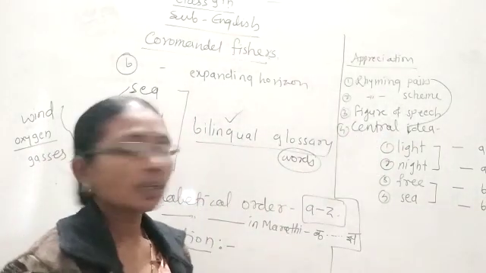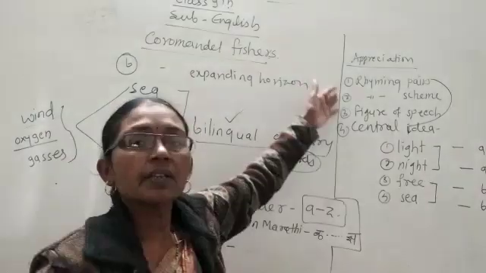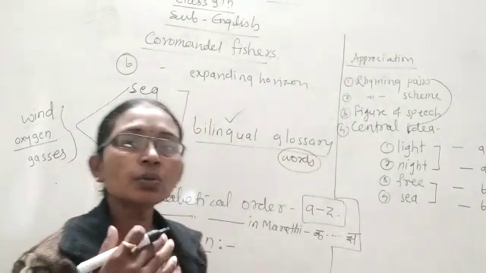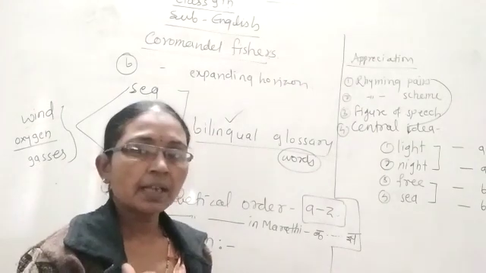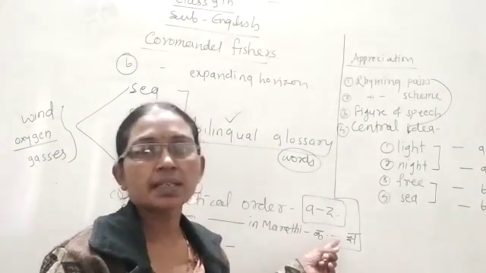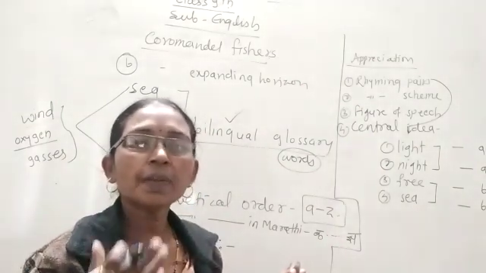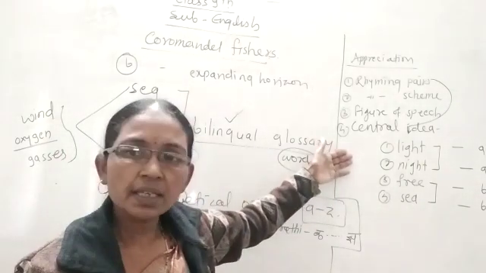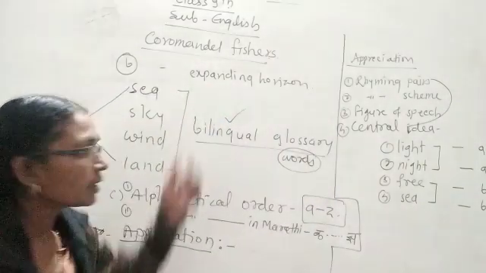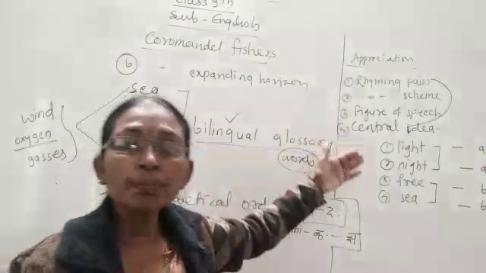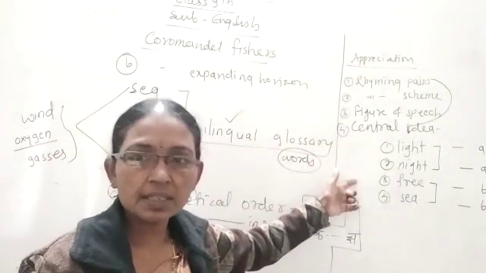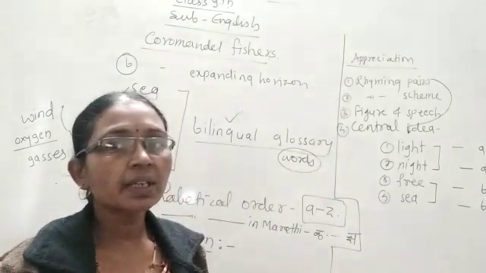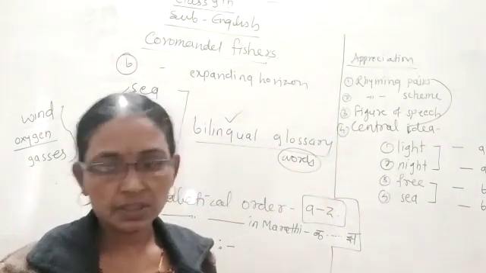Central idea. Let me tell you one thing. We already know how to find the rhyming pairs, and from last year, the 8th standard, we took examples from every poem. So let us do it here. When we read the stanza of Coromandel Fisher, there are altogether 4 bigger lines in this stanza, and when we read every line, we will get the last word of each line.